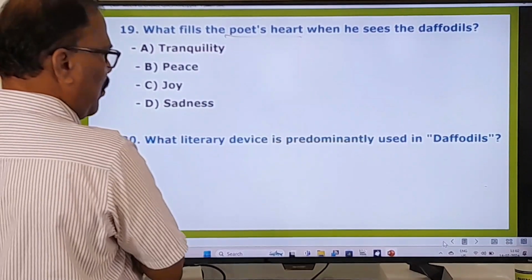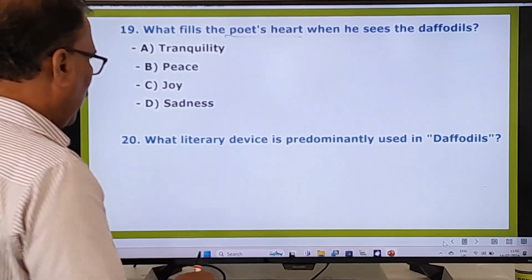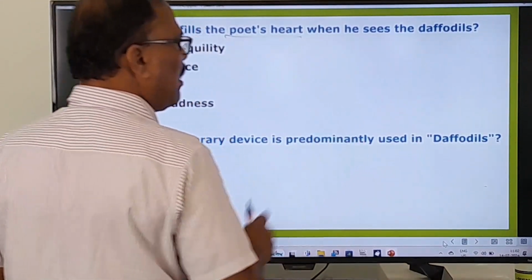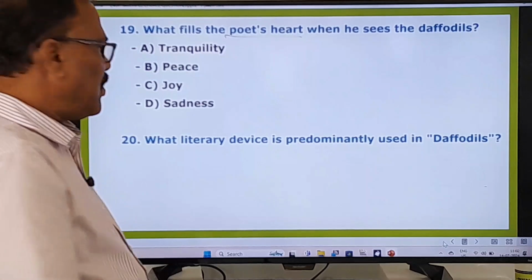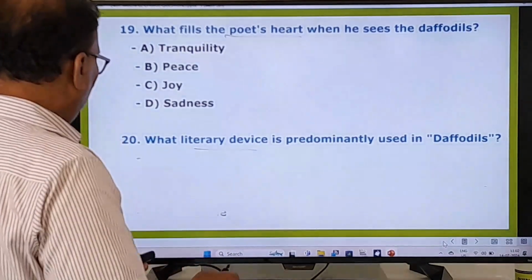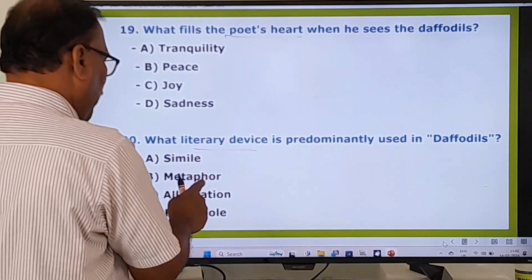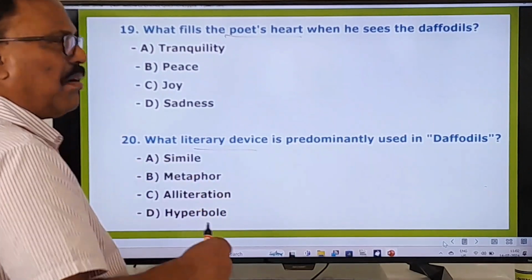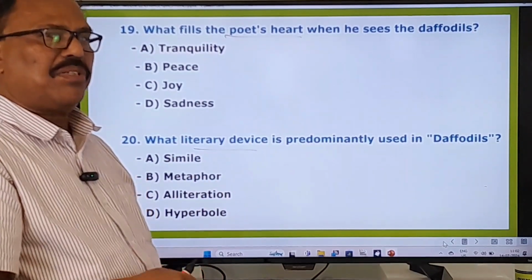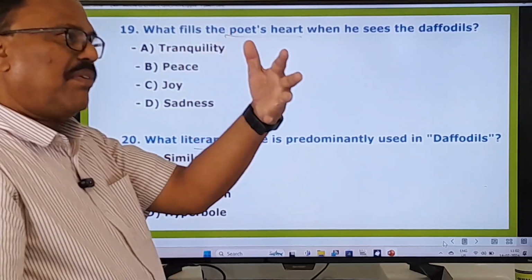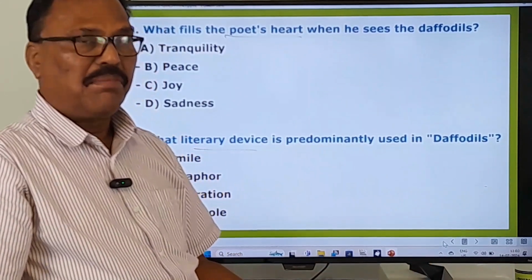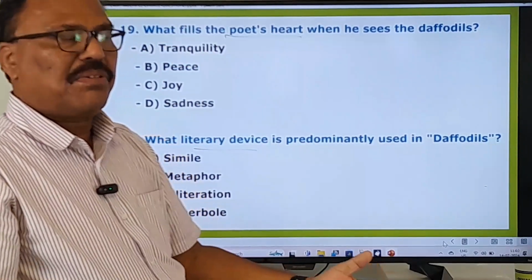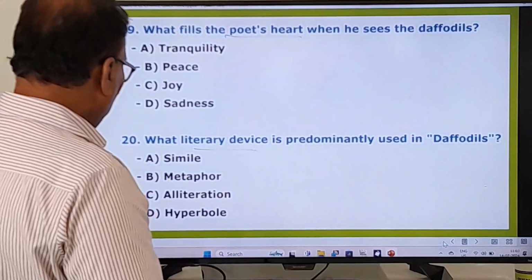And the last question under this poem is, what literary device is predominantly used in Daffodils? What literary device is used? So here the options are simile, metaphor, alliteration, hyperbole. What is used in this poem predominantly? That means exclusively. Of course, other literary devices are also used, but what is predominantly used, comparatively, many times? Right. So here you know that answer.